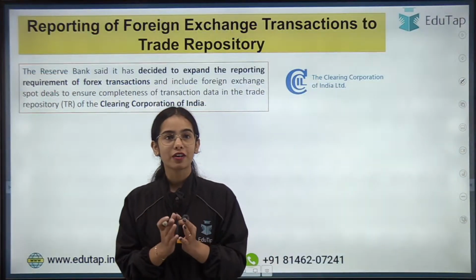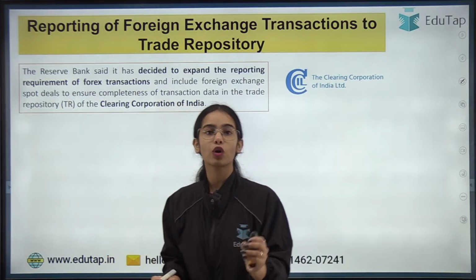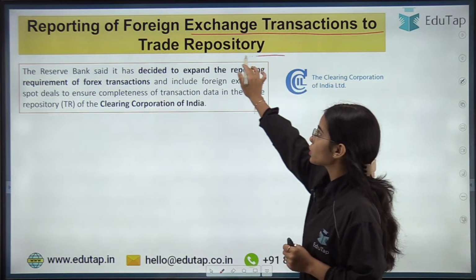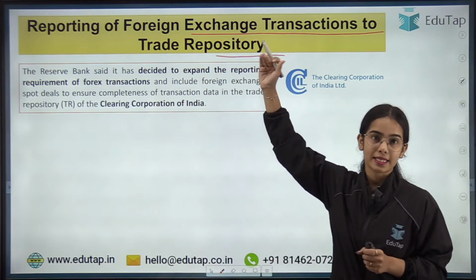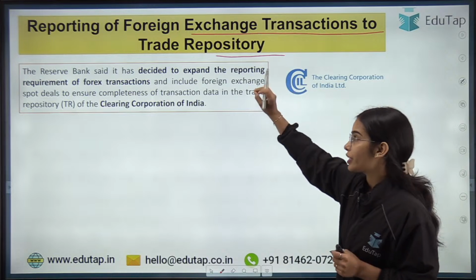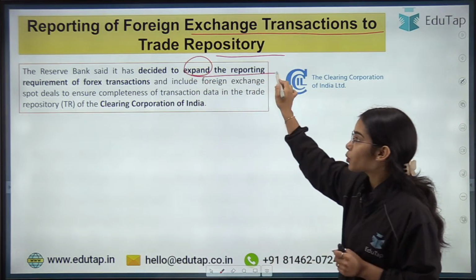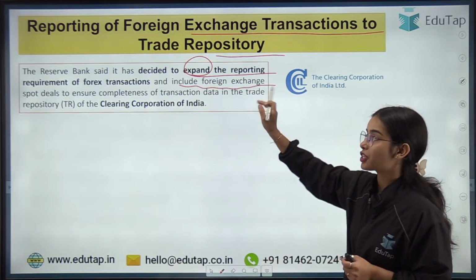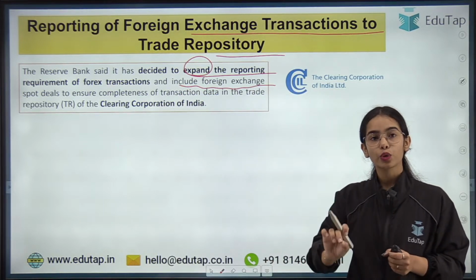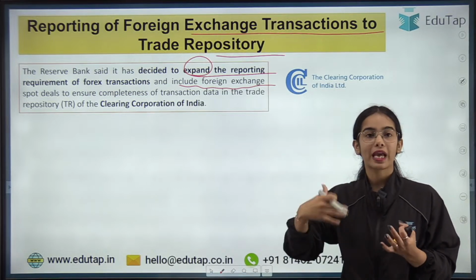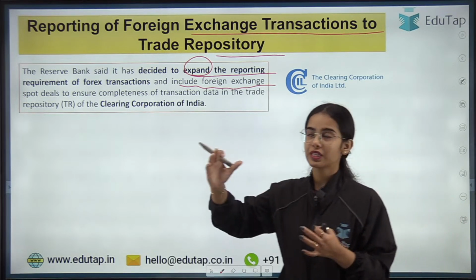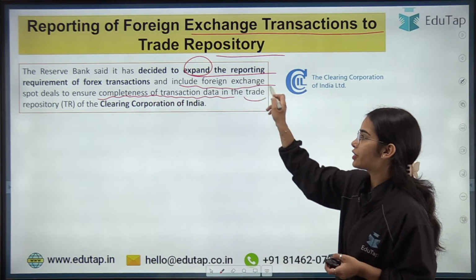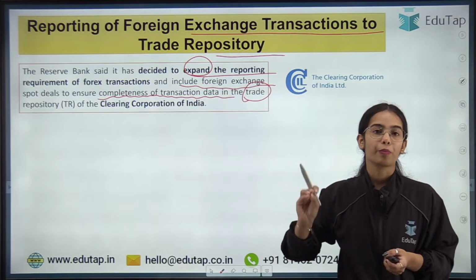Okay, so let's start with today's news article. First of all, the reporting of foreign exchange transactions to the trade repository. So there is an expansion of reporting that has happened. The Reserve Bank of India has decided to expand the reporting requirement of foreign exchange transactions and include the foreign exchange spot deals that include the value cash or the tomorrow also. We will discuss this in the coming slides to ensure completeness of transaction data in the trade repository of the Clearing Corporation of India.